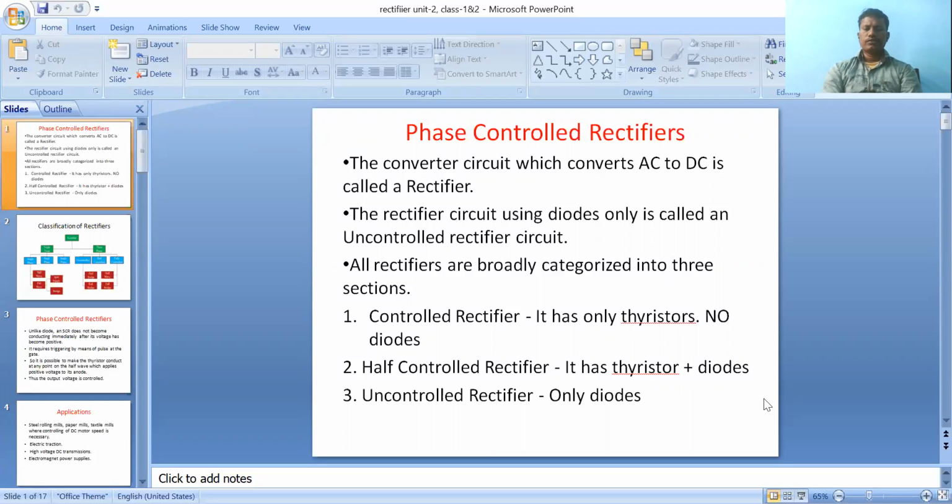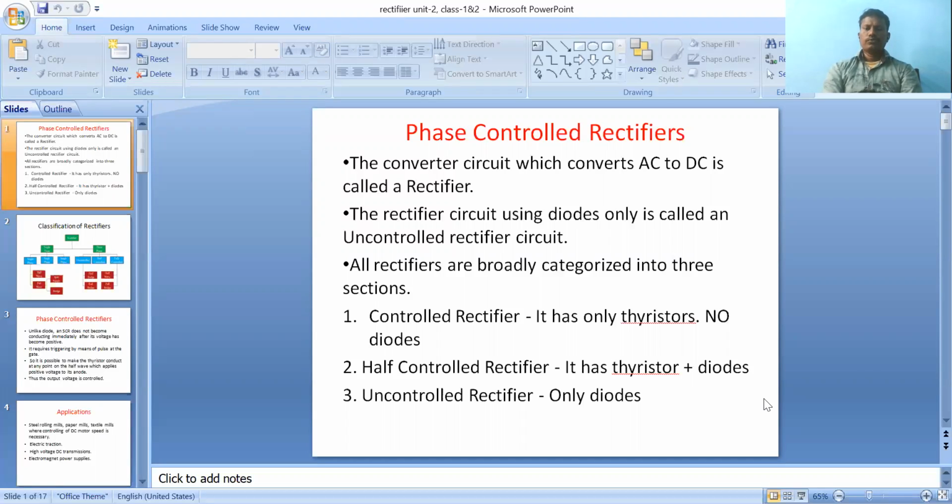So here the rectifier circuit using diodes is called only uncontrolled. Why is it uncontrolled? Depending upon the supply, the diode is automatically forward biased or reverse biased. So it doesn't require another control device to control the diode. That's why it is called an uncontrolled rectifier circuit. The rectifier is defined as the circuit which converts fixed AC to variable DC, and when we use only diodes, it is called an uncontrolled rectifier circuit.